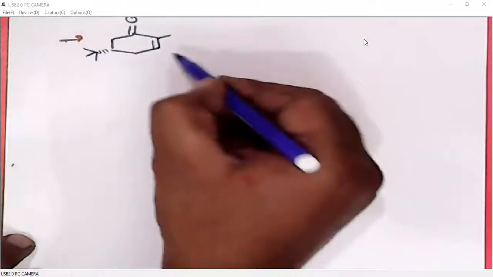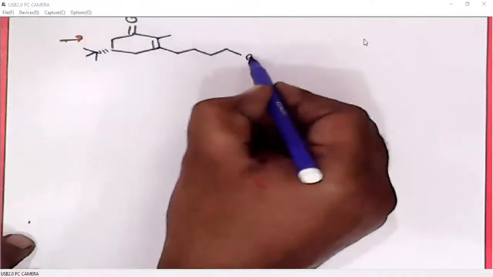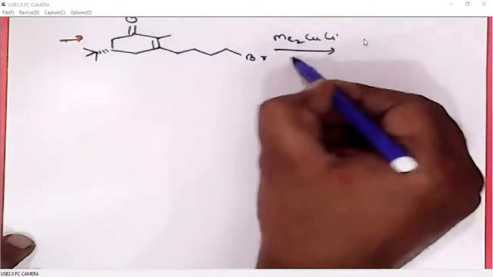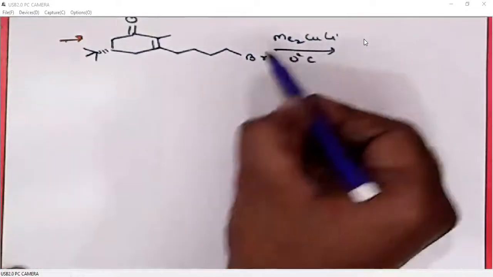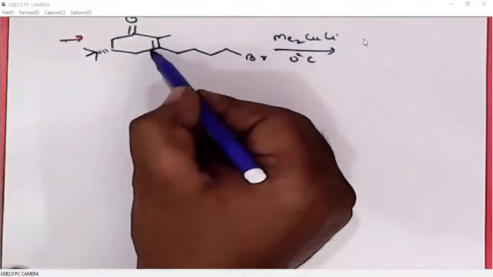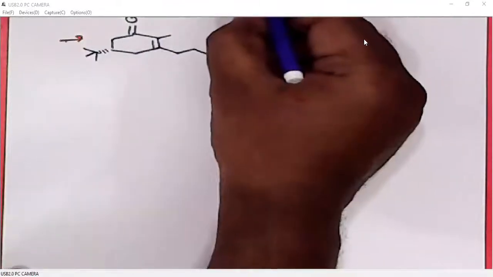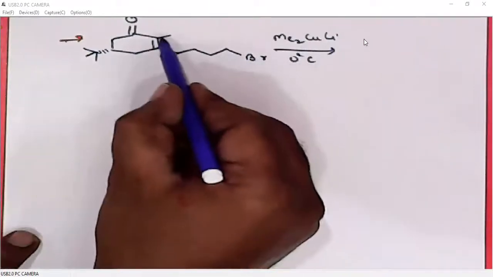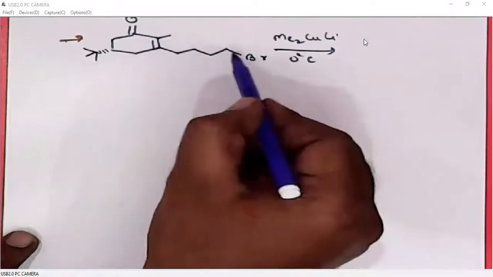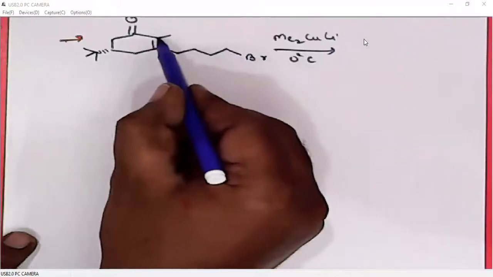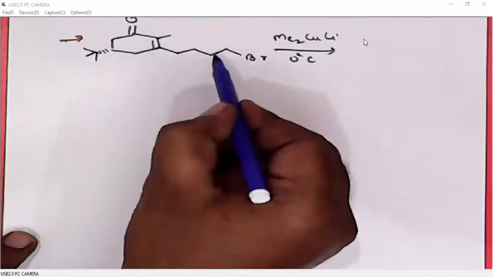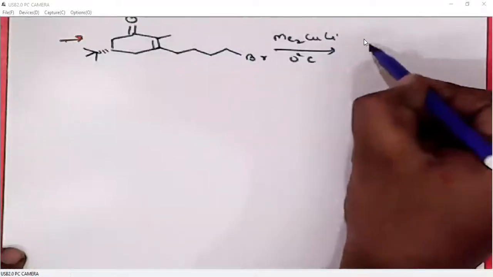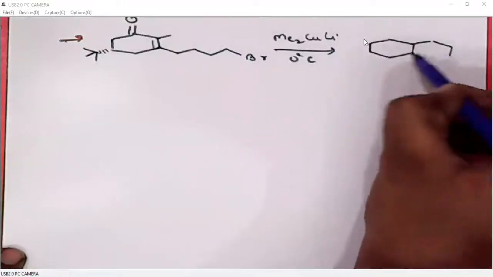This is a tertiary butyl group. Here the Gilman reagent will undergo 1,4 addition. The generated anion, here we have an intramolecular electrophile. So this negative charge will undergo nucleophilic substitution on this carbon. So the ring size, 1, 2, 3, 4, 5, 6. So what we are getting? We are getting a 6-membered cycle.